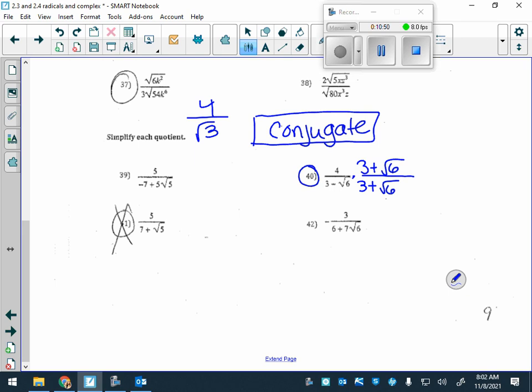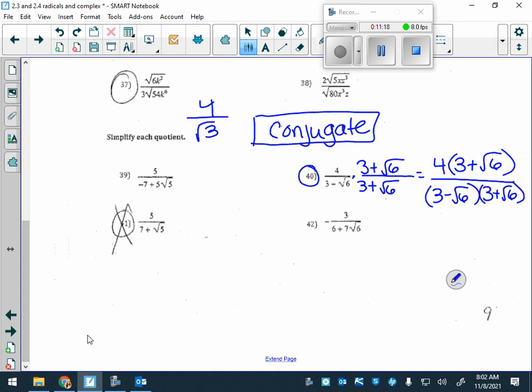So what this looks like all together, because we're multiplying, we have 4 times 3 plus root 6 in the numerator, and then our denominator. This is what it looks like all together as one fraction.